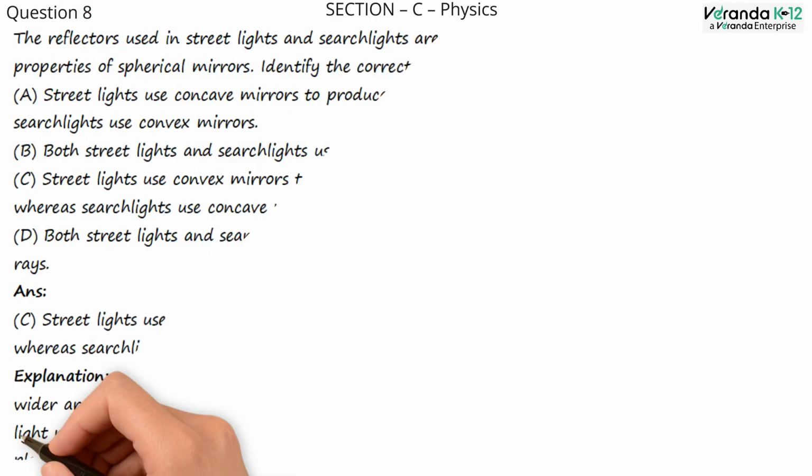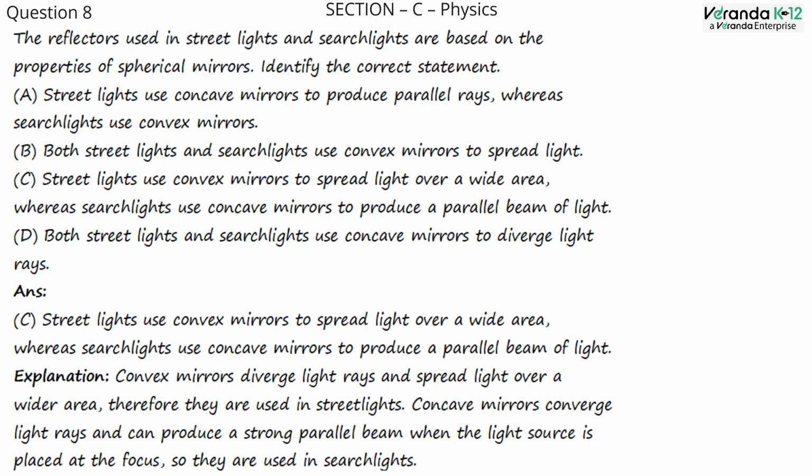Section C, Physics. Question number 8. The reflectors used in streetlights and searchlights are based on the properties of spherical mirrors. Identify the correct statement. Option A. Streetlights use concave mirrors to produce parallel rays, whereas searchlights use convex mirrors. Option B. Both streetlights and searchlights use convex mirrors to spread light.